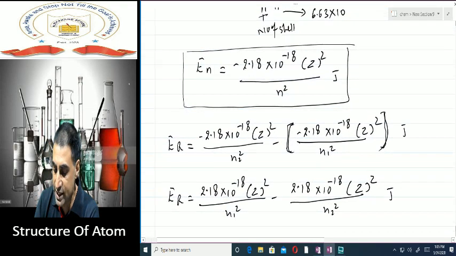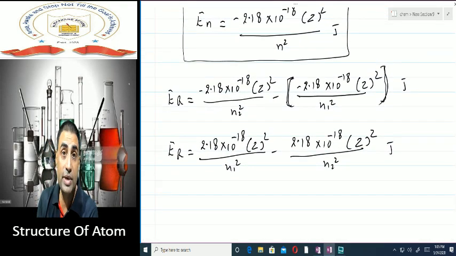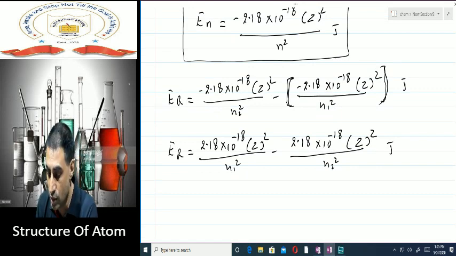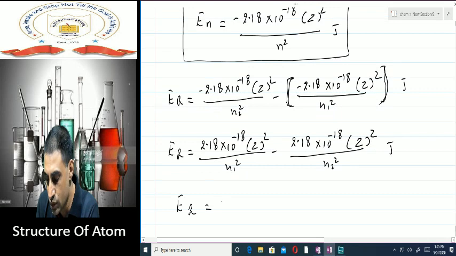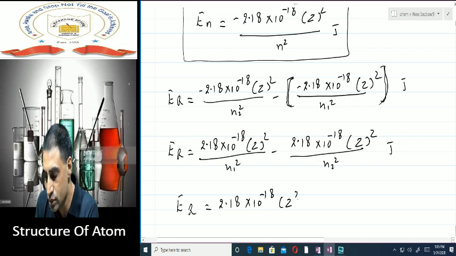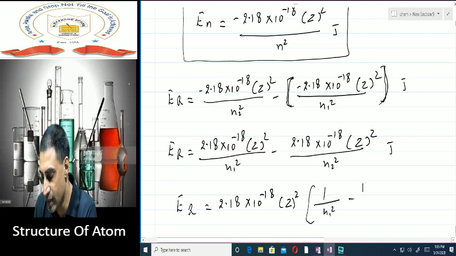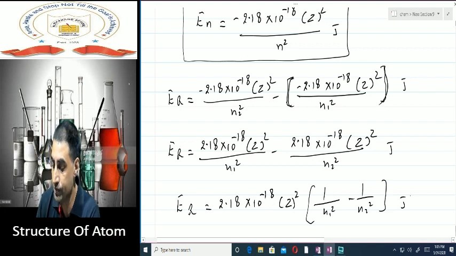In this formula I can see that 2.18 into 10 to the power minus 18 into Z square is common. So I can write energy of radiation is equal to 2.18 into 10 to the power minus 18 into Z square, it is common, into 1 upon N1 square minus 1 upon N2 square, again in joules.